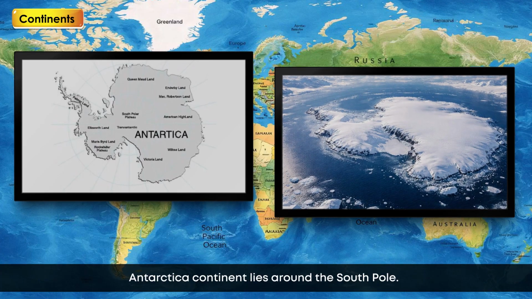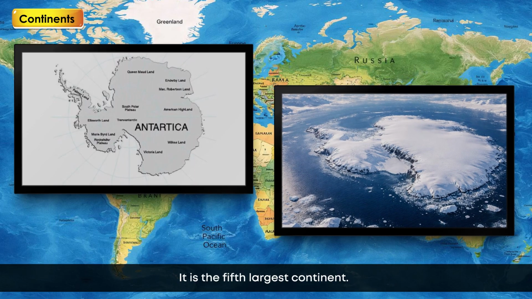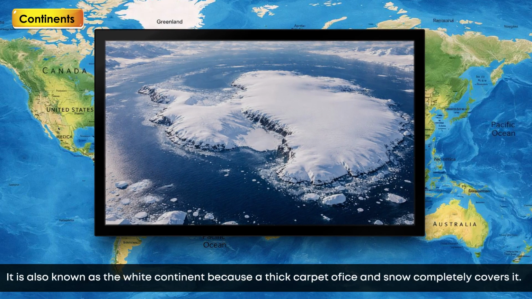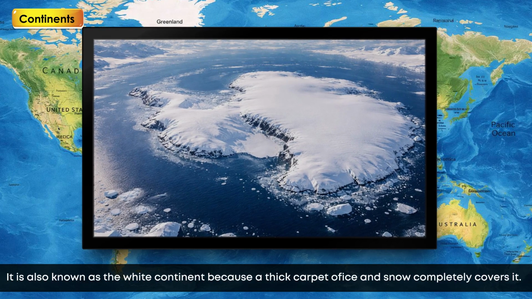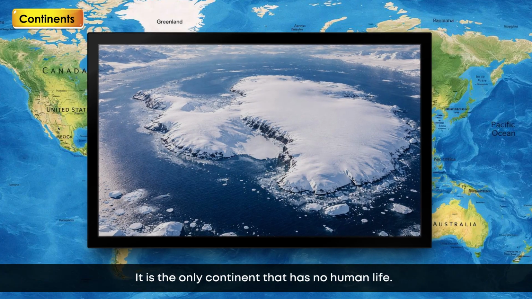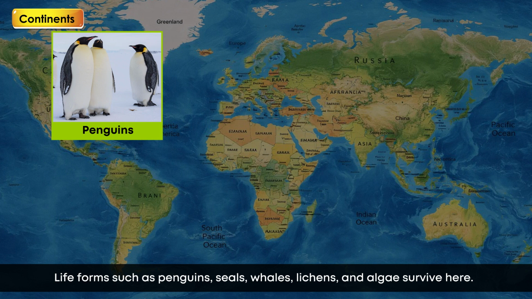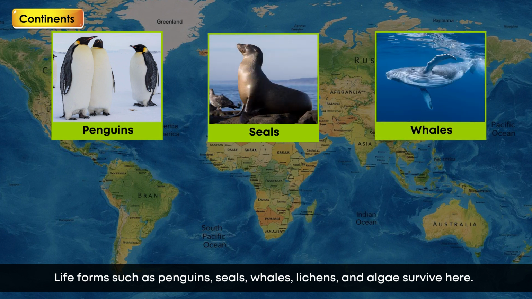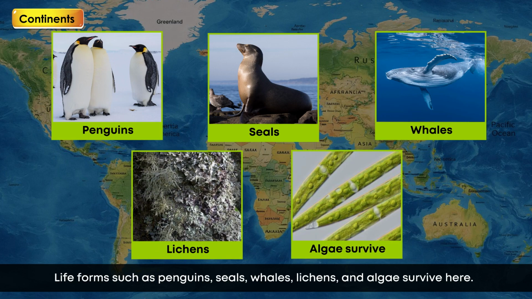Antarctica continent lies around the South Pole. It is the fifth largest continent. It is also known as the White Continent because a thick carpet of ice and snow completely covers it. It is the only continent that has no human life. Life forms such as penguins, seals, whales, lichens, and algae survive here.